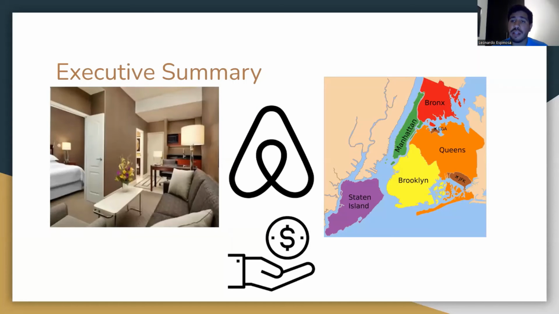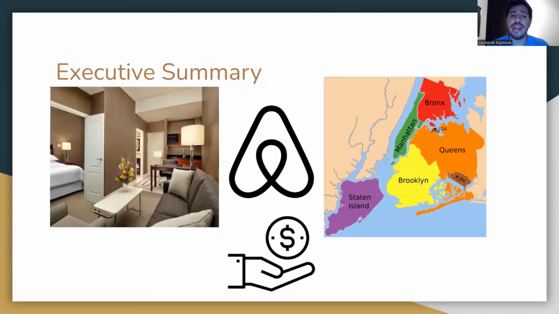So for the final part of our executive summary, we can conclude that it's easier to find an entire room or apartment or a private room, and the least common are hotel rooms because it's a different type of client for Airbnb, where 84% of the properties are in Brooklyn and Manhattan, with a price range that goes from $50 to